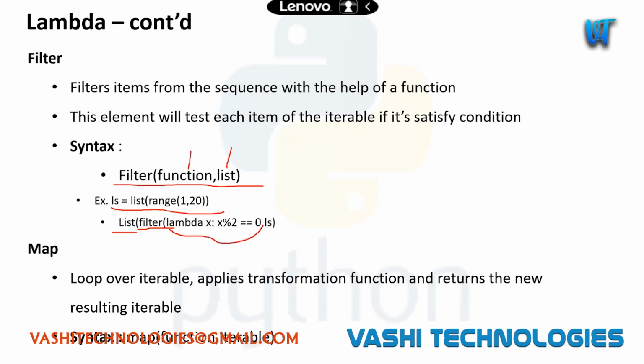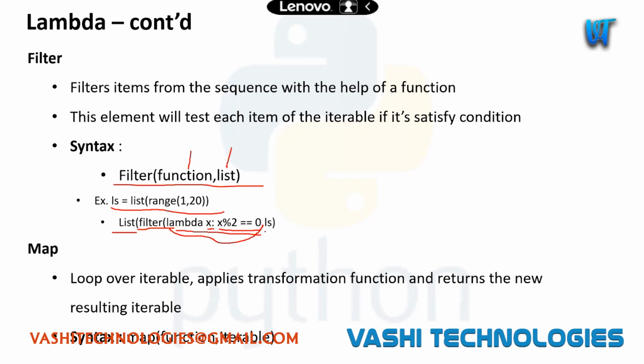What this lambda is doing, lambda x, is taking one input and checking whether it is even or not. x % 2 == 0 will provide us true or false. Only things which are true will be returned by this lambda function. So it is just checking whether a number is even or not.